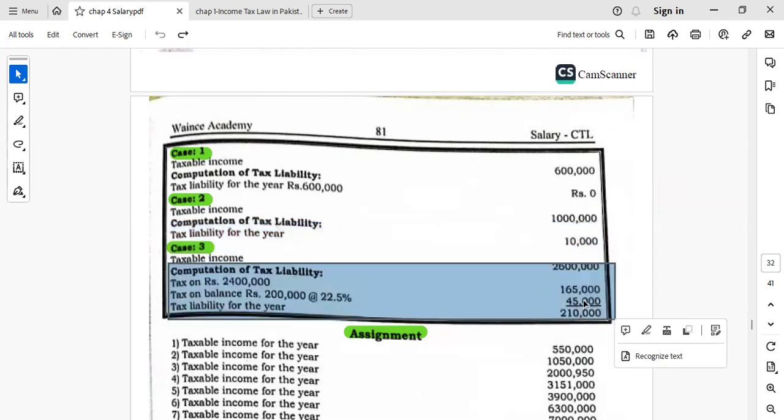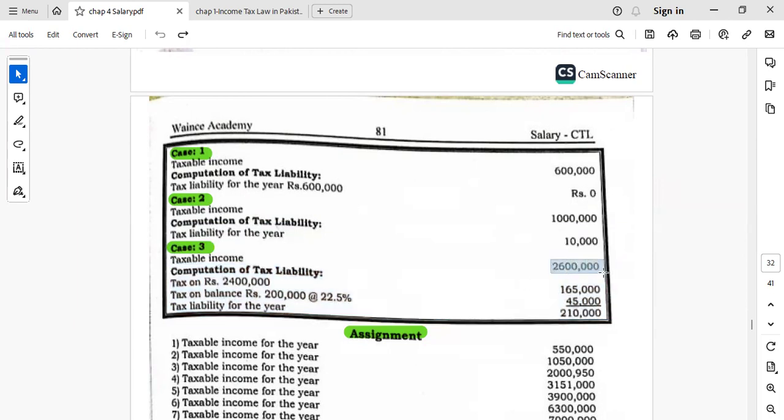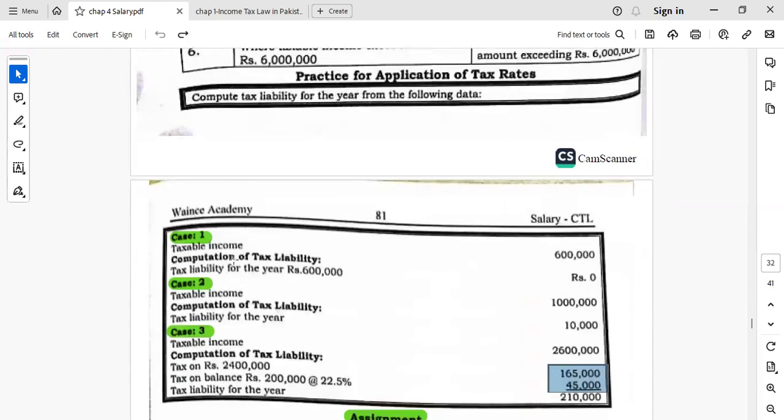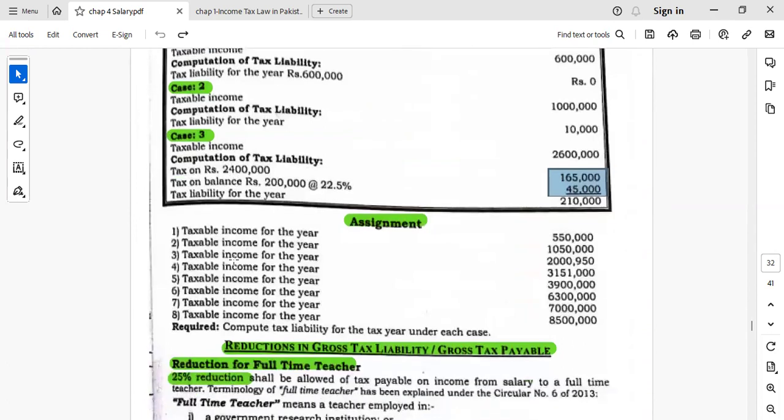Another example is given here. If your taxable income is 2.6 million, then your tax liability will be this one. 165,000 tax on 2.4 million, and then a percentage will be applied. So your total tax liability which you have to pay is 210,000. So by applying the tax rates given in the above table, you can calculate the tax liability of the taxpayer.